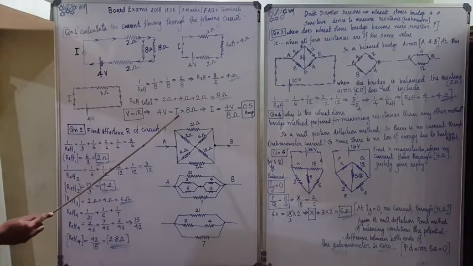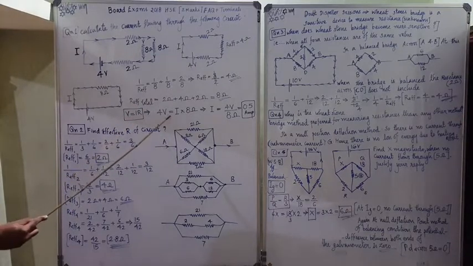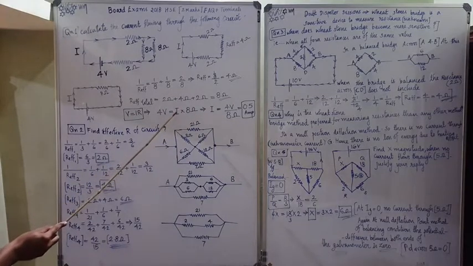Current I, let it be indicated as I, which is given in the figure. So what is R? We got the total effective resistance of 8 ohm. So 4 volt is equal to I into 8 ohm. Let I get isolated on one side.